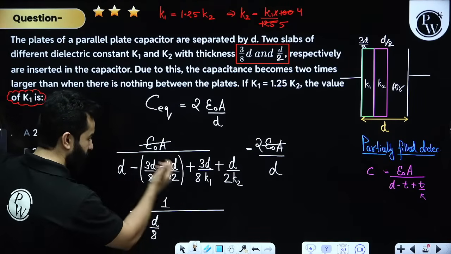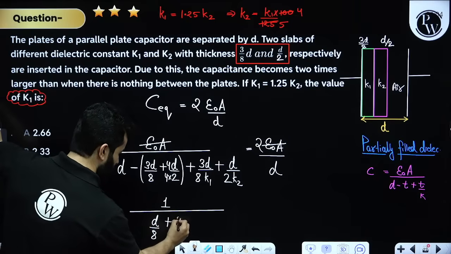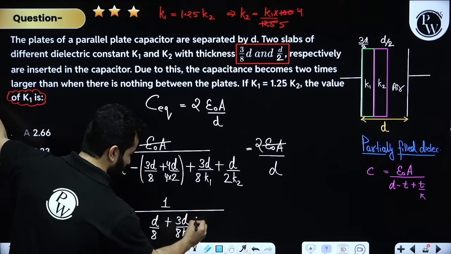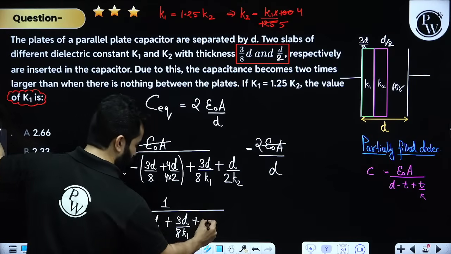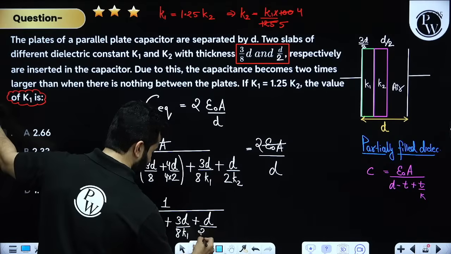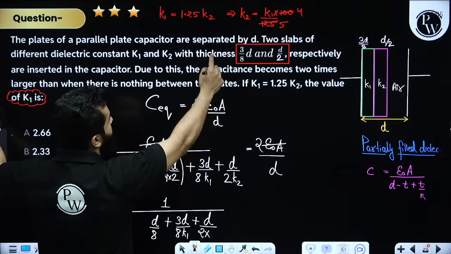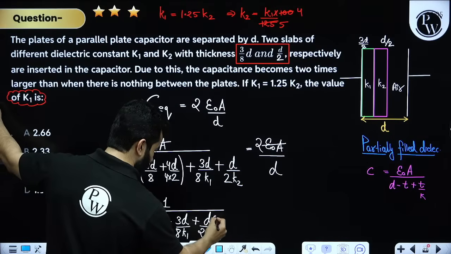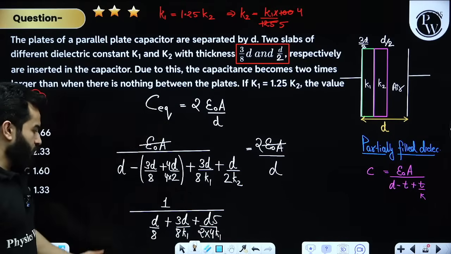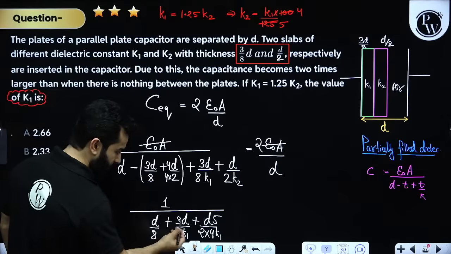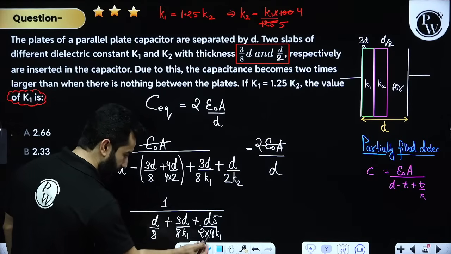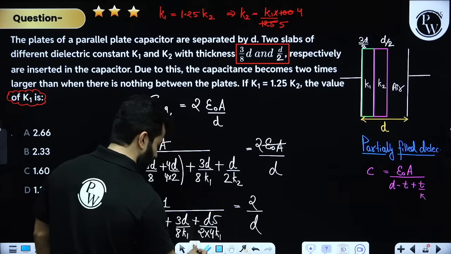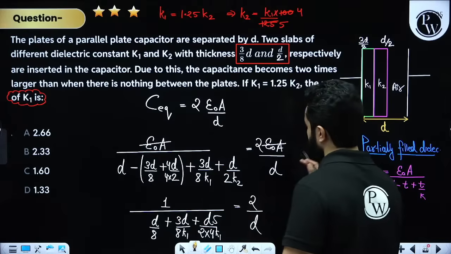And after this, my dear friends, I'm going to write 3d by 8 k1 plus d by 2, and instead of k2, let's write 4k1 and let's write 5 over here. So automatically 3 plus 5 will become 8, and I'll not decrease the number of steps so that everybody can understand, right?